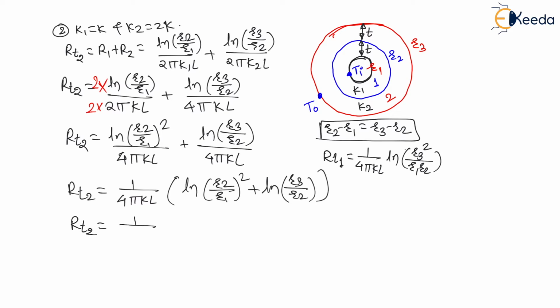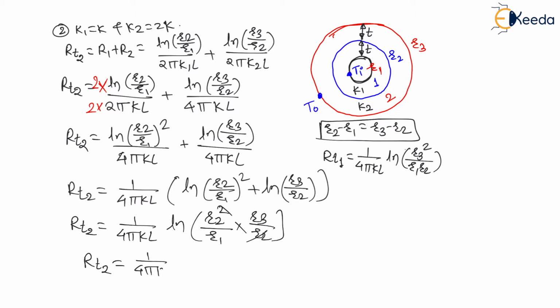Therefore, R total is equal to 1 upon 4 pi KL ln of R2 square divided by R1, into R3 divided by R2. Right. Again, R2 will get cancelled from numerator and denominator, and total resistance in the second case will become 1 upon 4 pi KL ln of R2 R3 divided by R1 square.